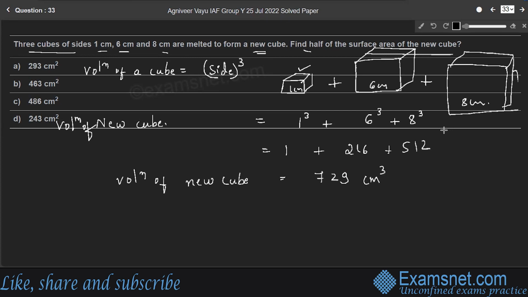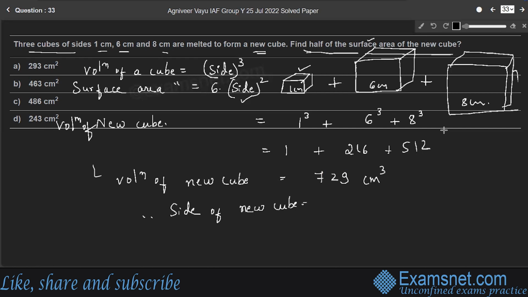Here we need to find half of the surface area. So first find the surface area of a cube. So for the new cube, by the formula, surface area of a cube is 6 times the square of its side. So for that we need the side of the new cube, right? Therefore, side of the new cube